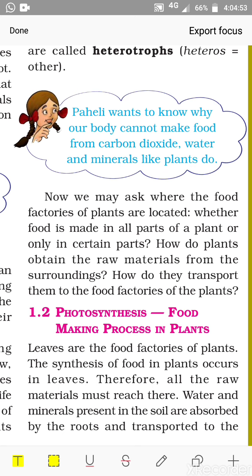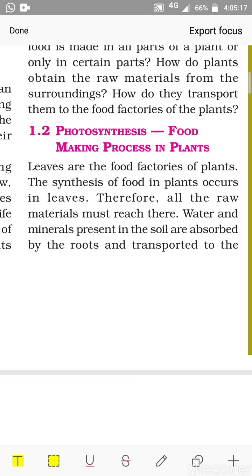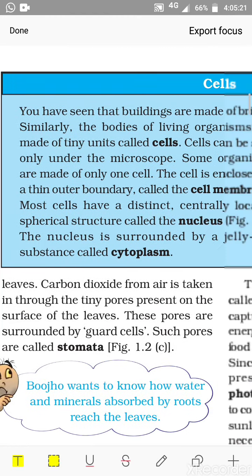Water and minerals present in the soil are absorbed by the roots. So how do they get the water? The function of root you read about, that is, they absorb water and minerals for the plants. Also they fix the plant in the soil. So from the soil they absorb the water and minerals, with the help of the roots, and these are transported to the leaves.